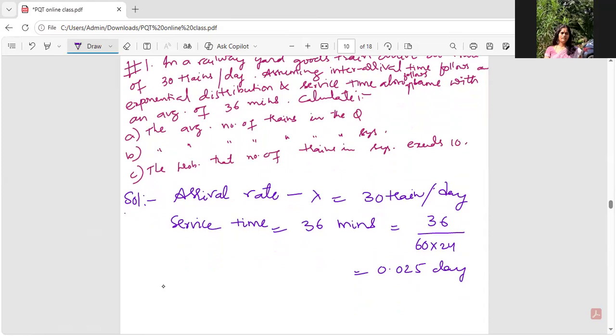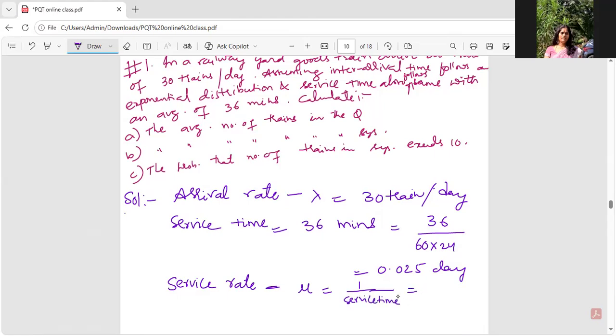Now I need to assess the service rate. I have the arrival rate, so I need to assess what is the service rate. Service rate is denoted by mu, which is nothing but 1 by service time. Remember that.